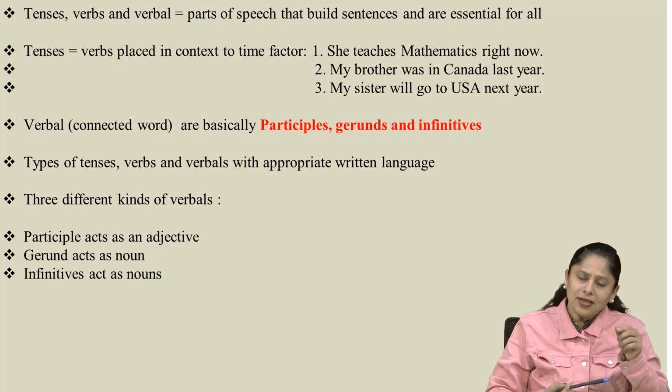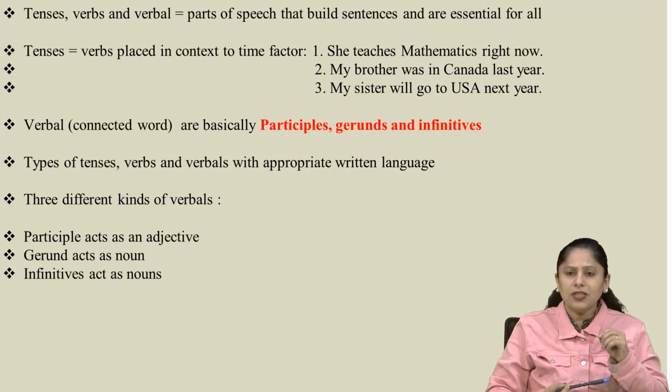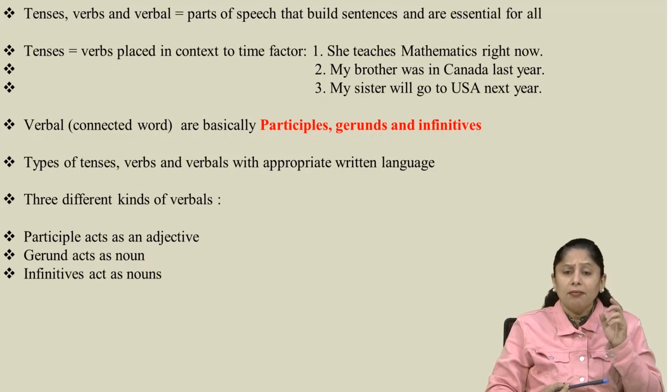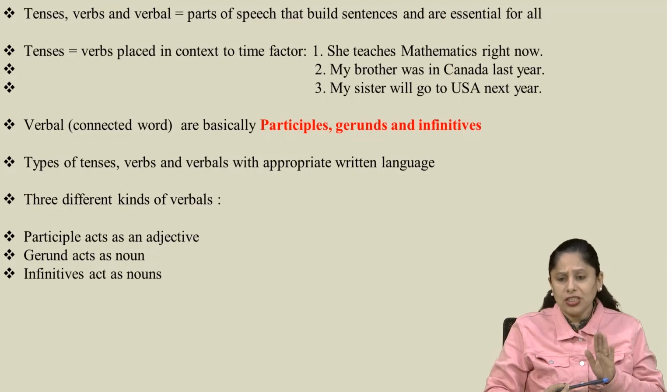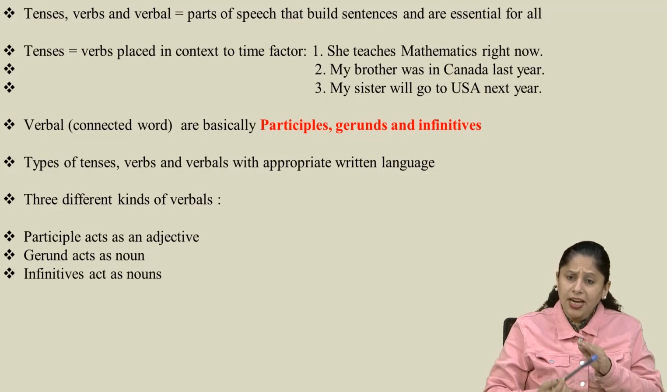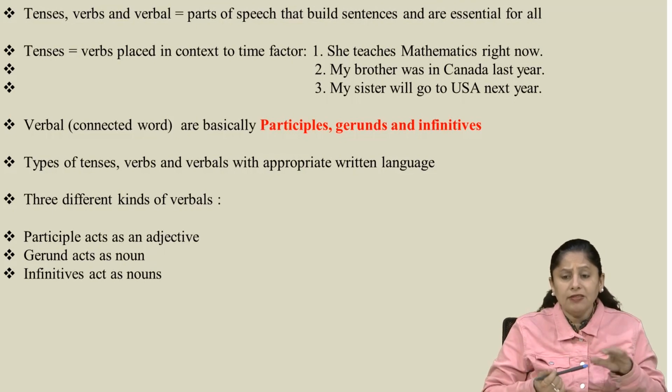Then there is another sentence, my brother was in Canada last year. It shows that my brother had remained in Canada for the whole last year, and now he is not in Canada. Was in Canada shows that the event had already been done. The event is over.